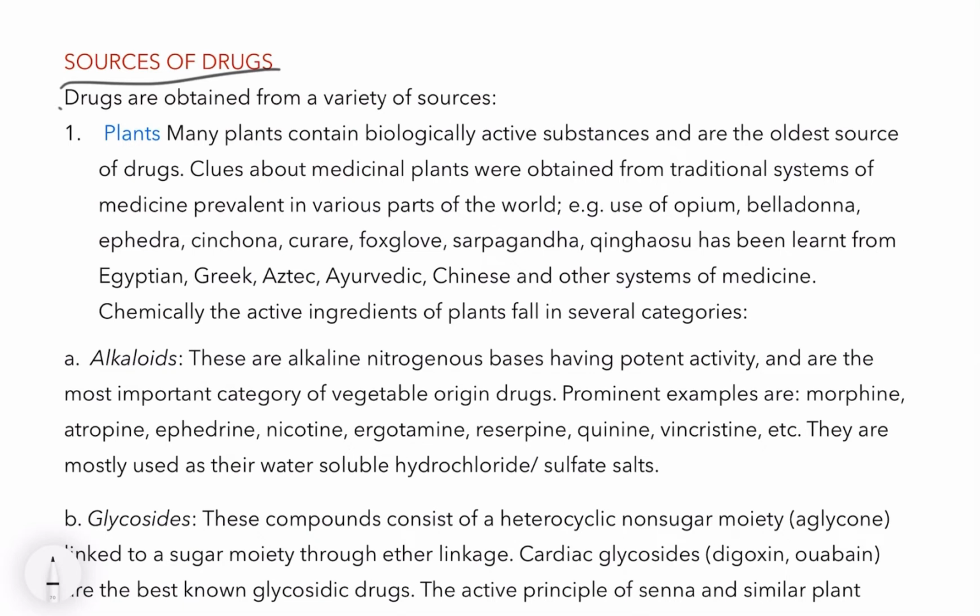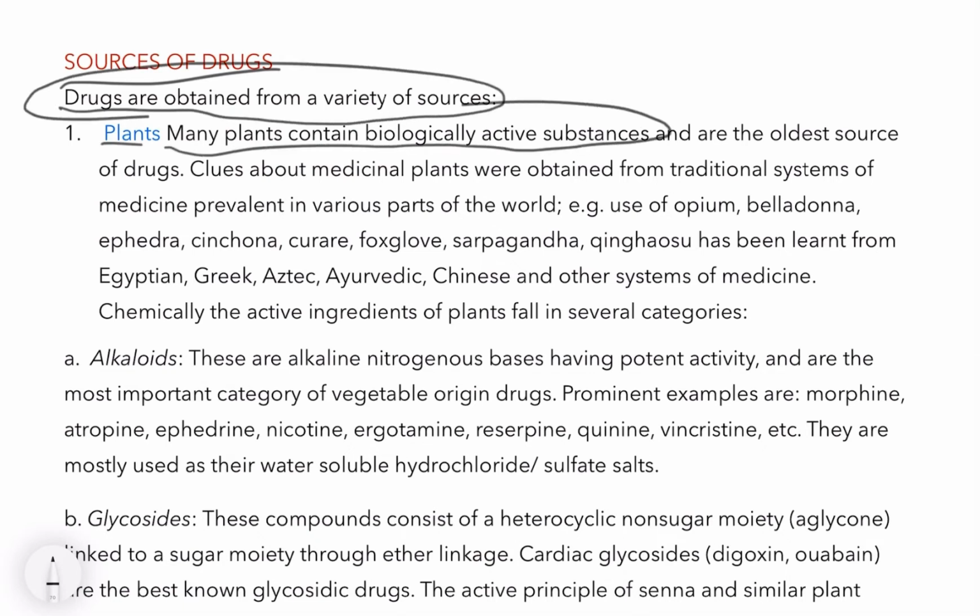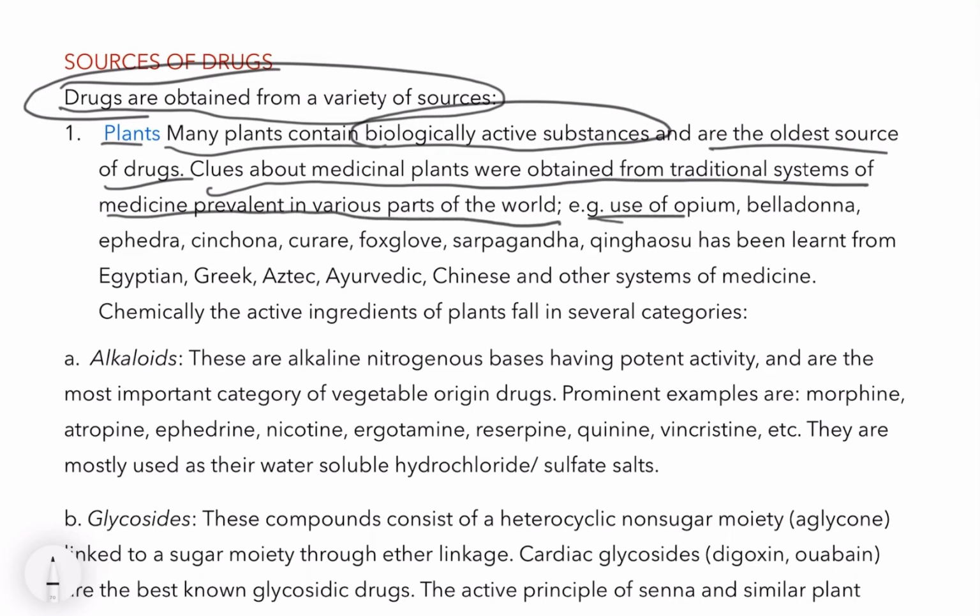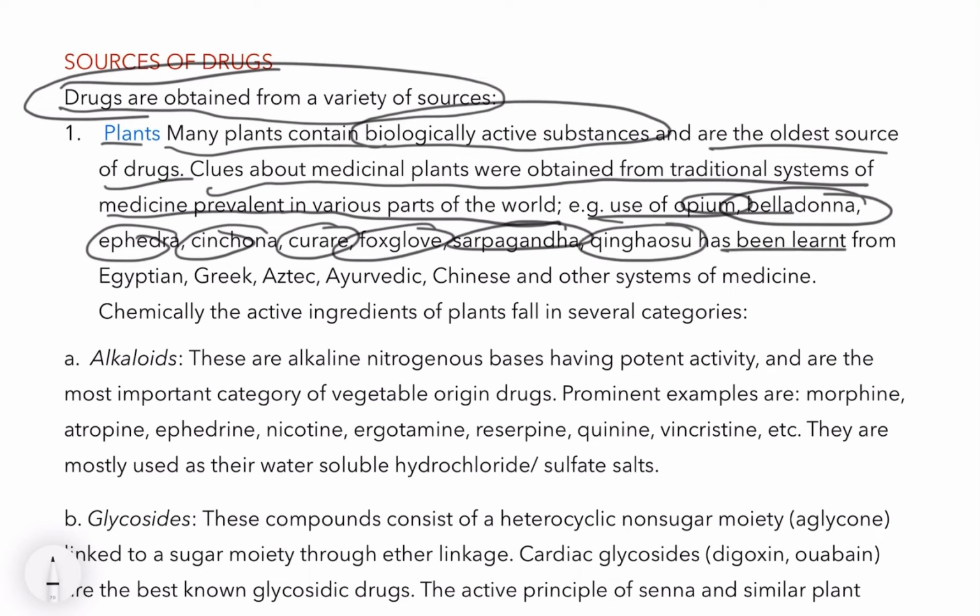Now, sources of drugs. Drugs are obtained from a variety of sources, like plants. Many plants contain biologically active substances, which means substances that promote good health. Plants are the oldest source of drugs. Clues about medicinal plants were obtained from traditional systems of medicine present in various parts of the world. The use of opium, belladonna, ephedra, cinchona, curare, foxglove, sarpagandha, and qinghaosu has been learned from the Egyptian, Greek, Aztec, Ayurvedic, Chinese, and other systems of medicine.